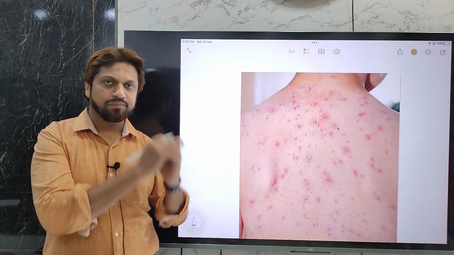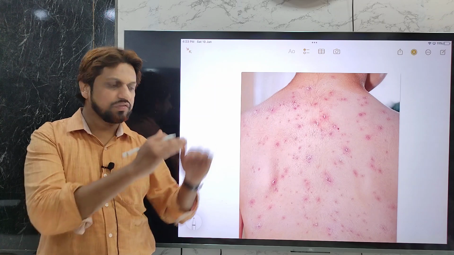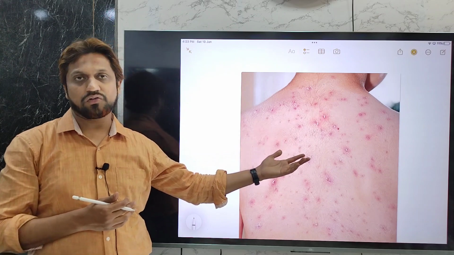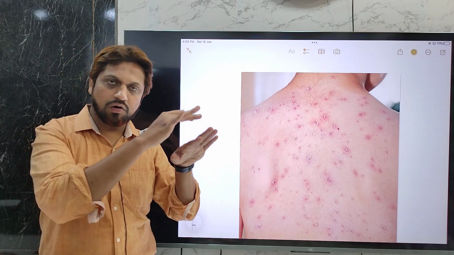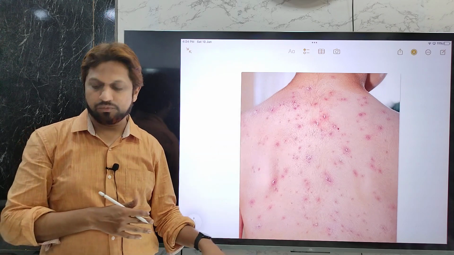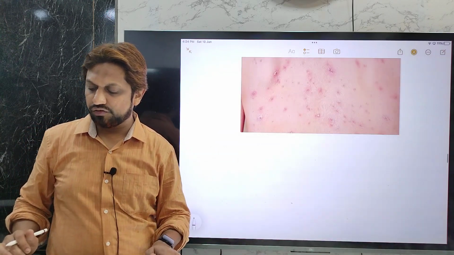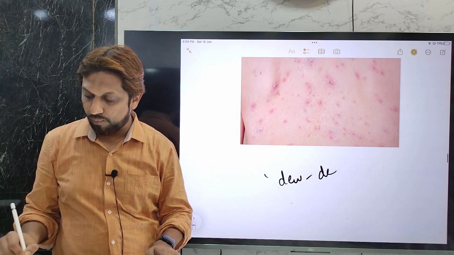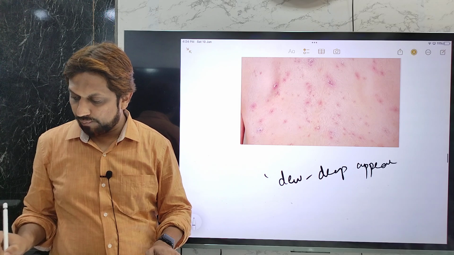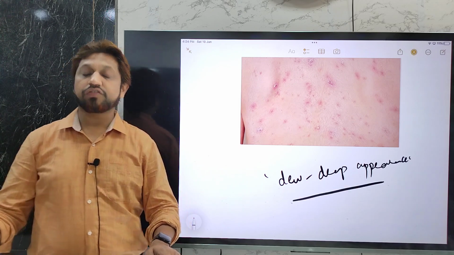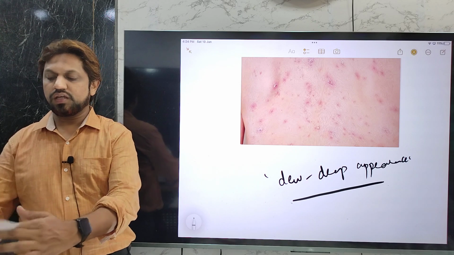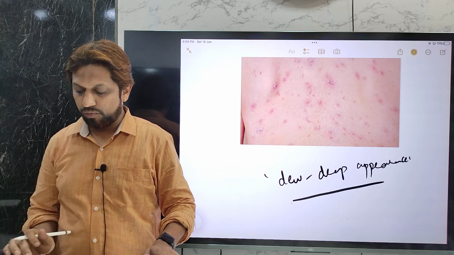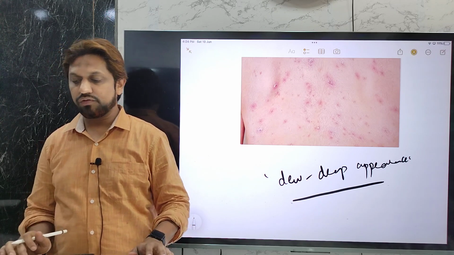As the rash gets healed, that is, there is formation of crust, generally the fever will come down. With the appearance of fever, fresh lesions start, and when the new lesions are also healed, the fever will come down. These are the typical features of the rash. Typically it is described as a dewdrop appearance. Hope we have discussed the clinical features to the point. We have not gone into much detail, as the length of the video may increase.